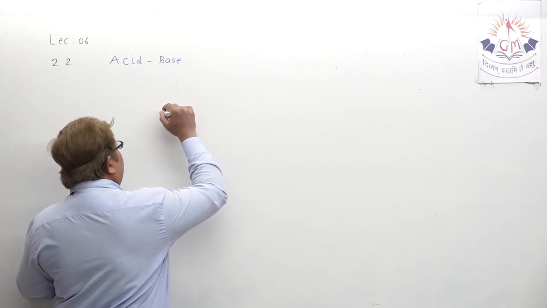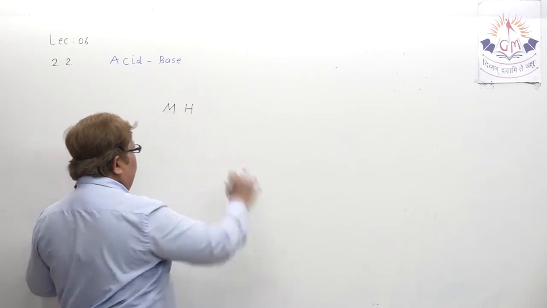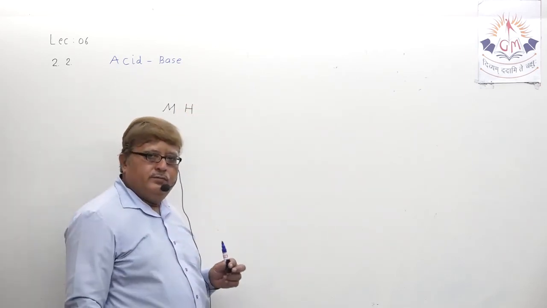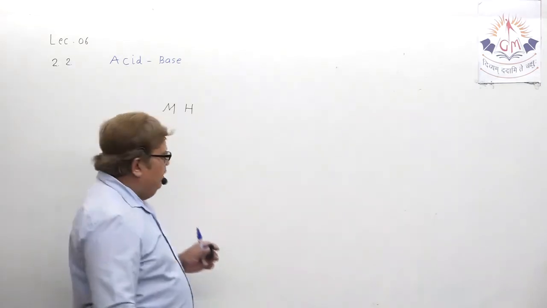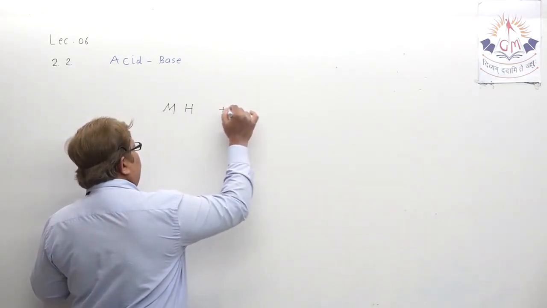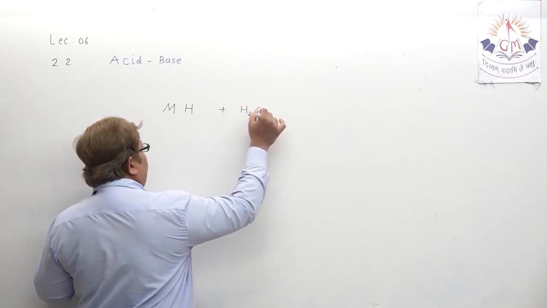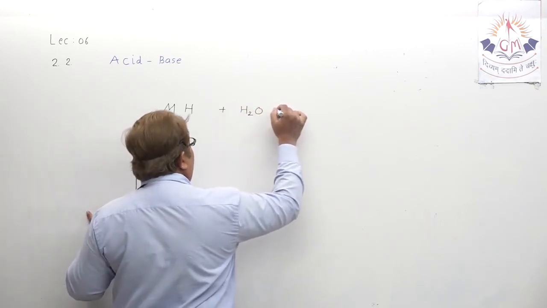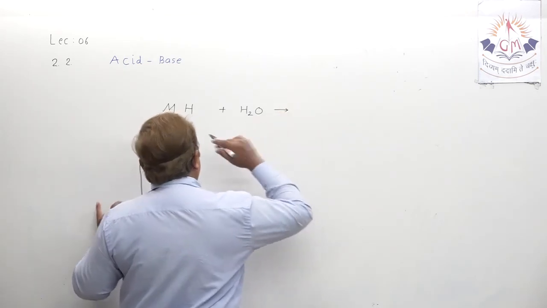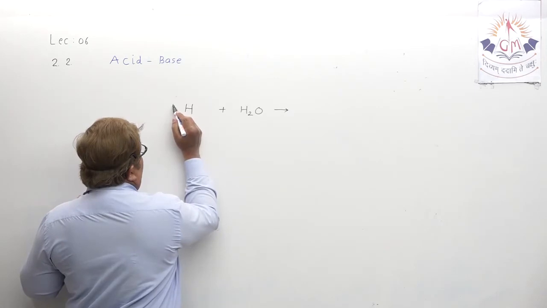Suppose some acid I mention, MH. You all know MH means acid. Now when this acid is diluted in water, what happens, my dear student?